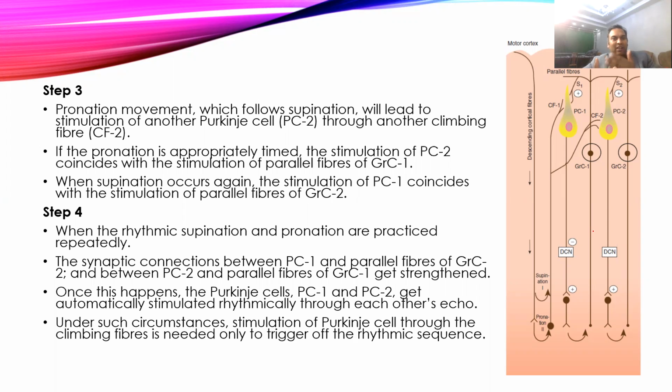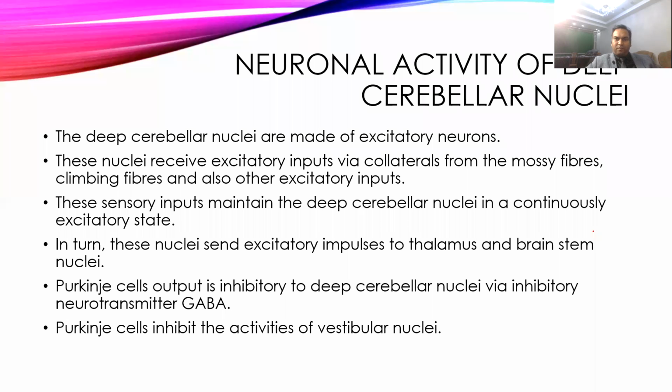So supination will be there, followed by pronation, and immediately pronation occurs. The second set of Purkinje cells will be the supination, pronation. That alternate movement will occur continuously. That will create a reverberating circuit, and that is important for any rhythmic movement in our body. So whenever a rhythmic movement triggers the two or three supination pronation movements, the reverberating circuit will occur, and then it doesn't have to go to the cerebral motor cortex. It will occur only at the cerebellar level. This is how the reverberating circuit works.